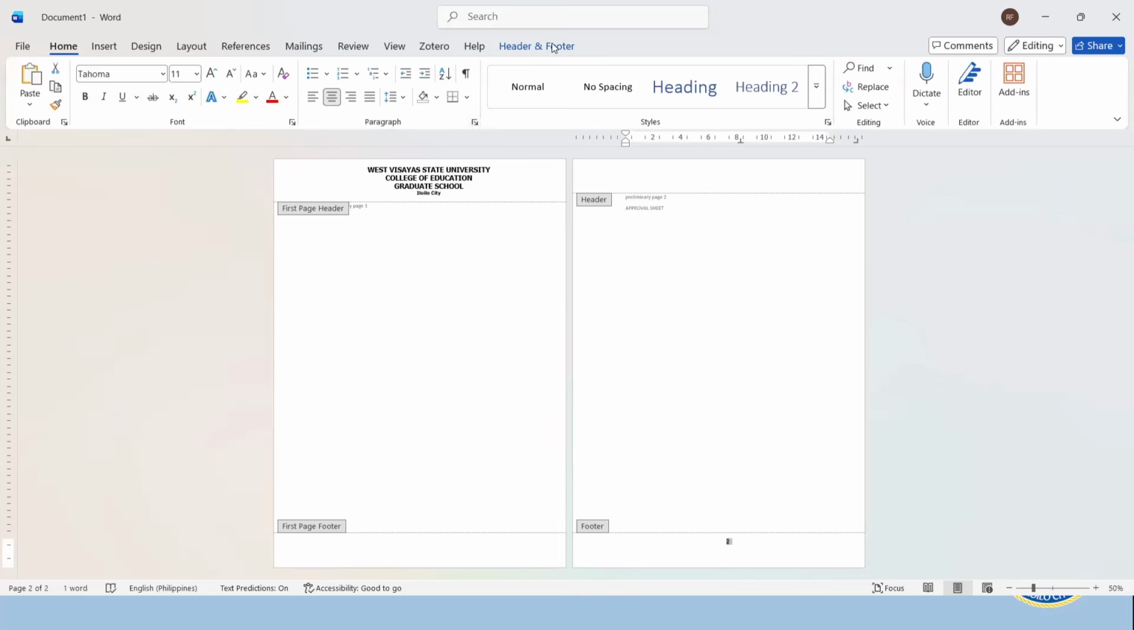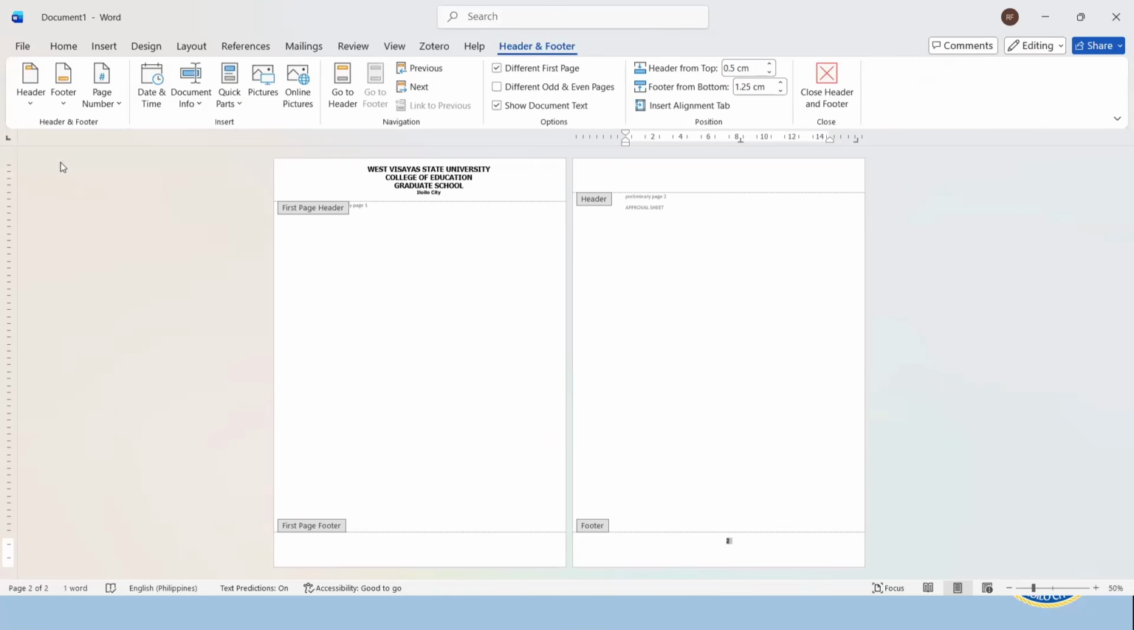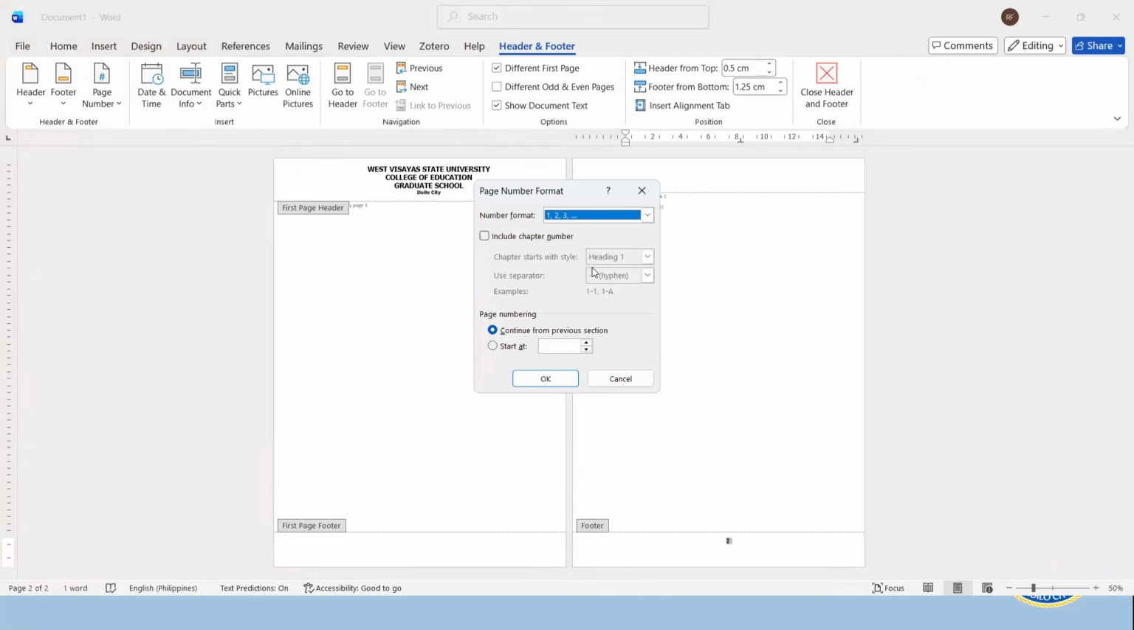Okay, after which we also have to format the page number. Go to header and footer, click page number, format page numbers. And the number format should be this.